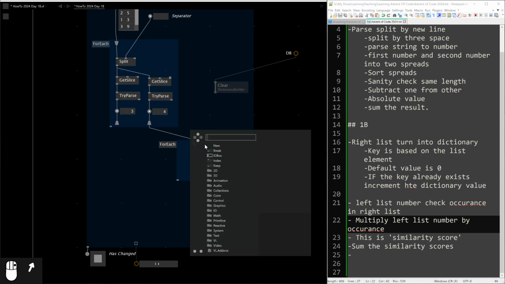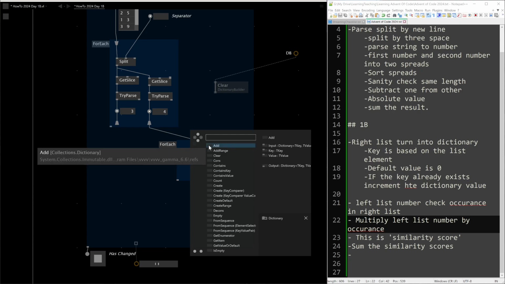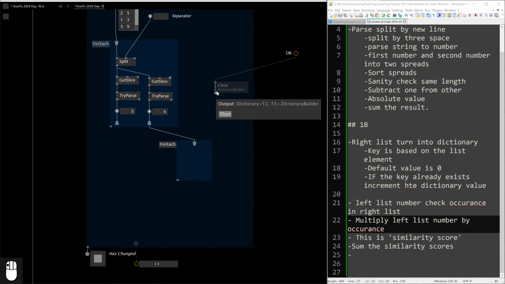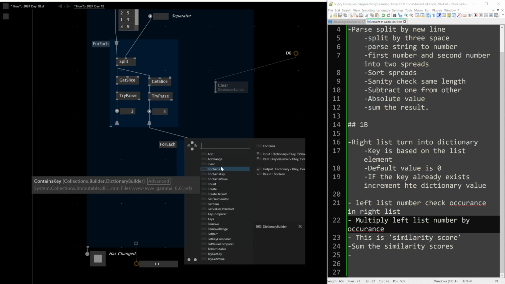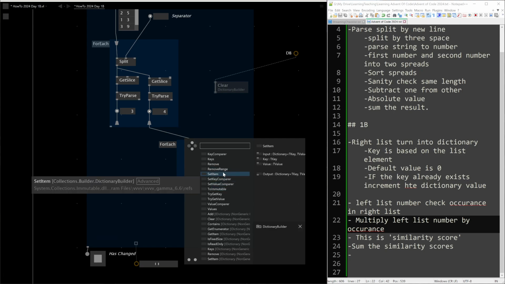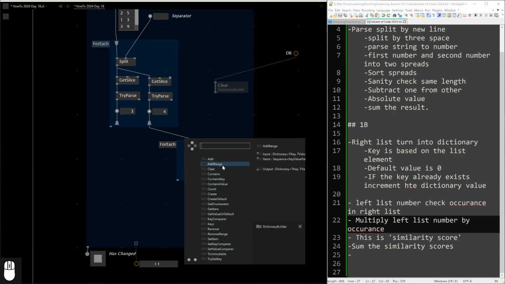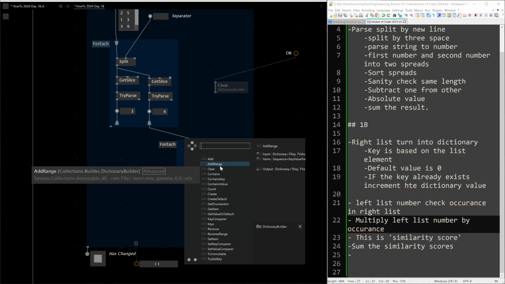Dictionary. And then I want to add, it's like if exists. Okay, when you look at the dictionary operations that belong to the type DictionaryBuilder, there are always some shortcuts, like I can use add, and add will give me an error if it already exists, but set, I think, also adds if things don't exist. But I'm just going to do it the most verbose way to make it really obvious what I'm doing.